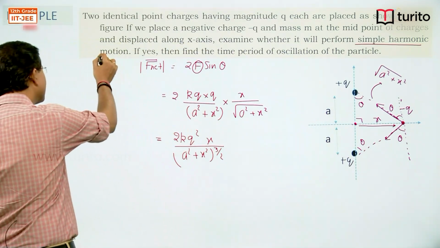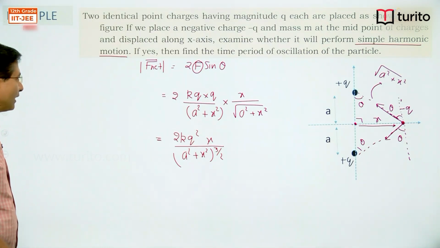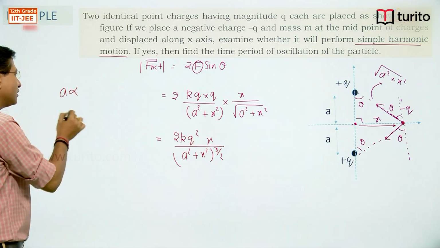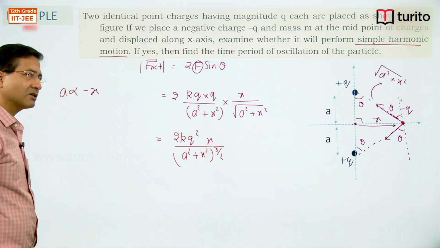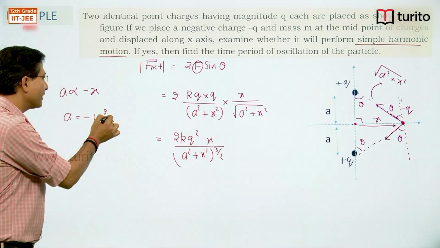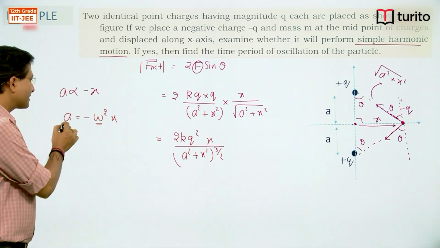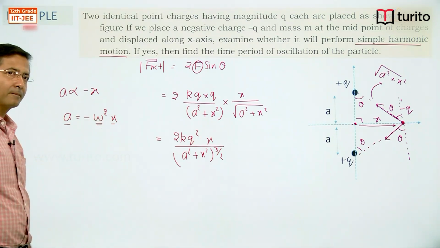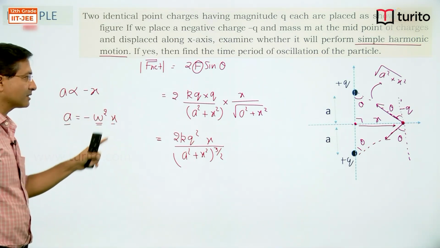So in simple harmonic motion, what we have learned is that motion is called simple harmonic when the acceleration is directly proportional to the displacement with reverse direction, or I can say acceleration is equal to minus omega square x, where omega is the frequency of oscillation. So if acceleration is proportional to x, then only you will have SHM motion.